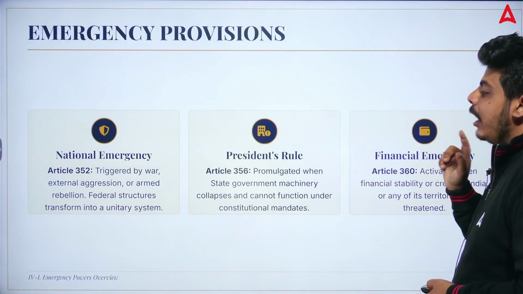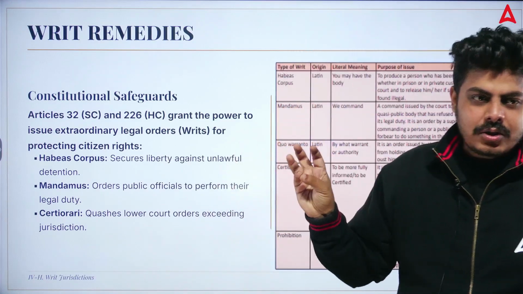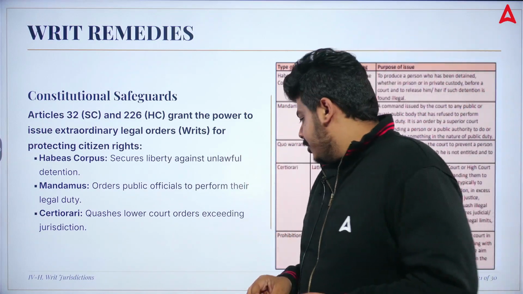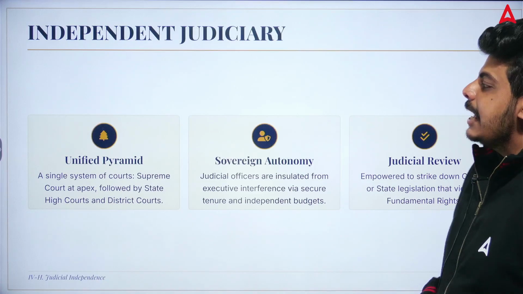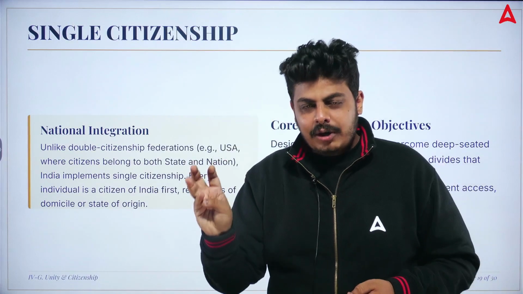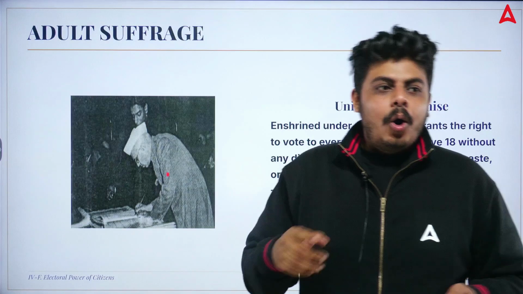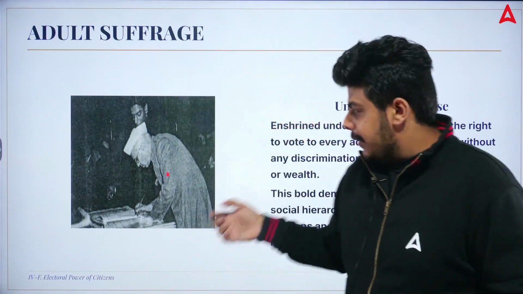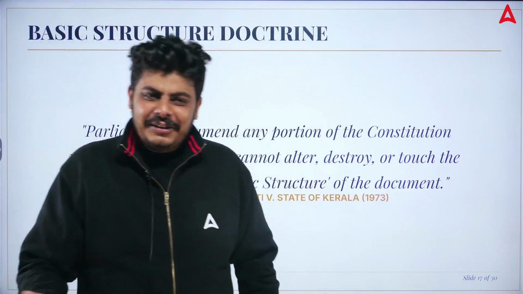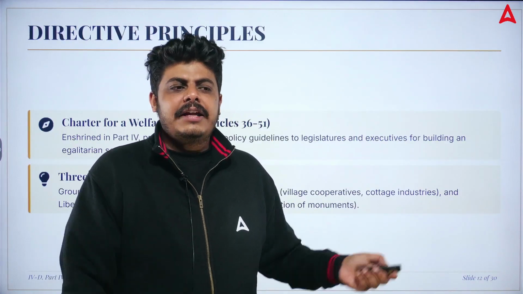Emergency, you need to remember these articles and writs, all the 5 writs: habeas corpus, mandamus, quo warranto, certiorari, and prohibition. All these things need to be remembered. Plus one more thing, Part 3, that is your fundamental rights, Part 4, that is your DPSP, and Part 4A, that is your fundamental duties. All these things you need to remember, plus this particular thing, that is the right to vote. So these particular things will cover each and everything in your unit number 2, and your 15 marks are done with this particular video.